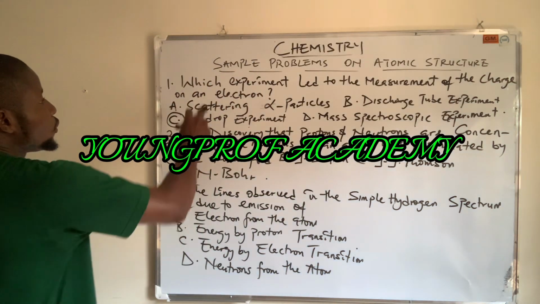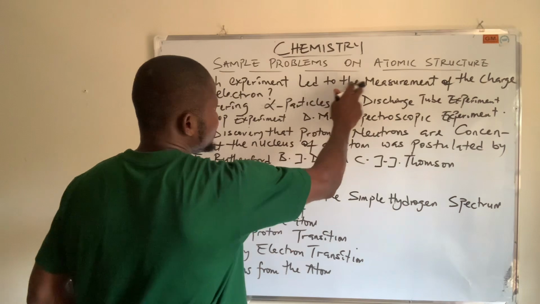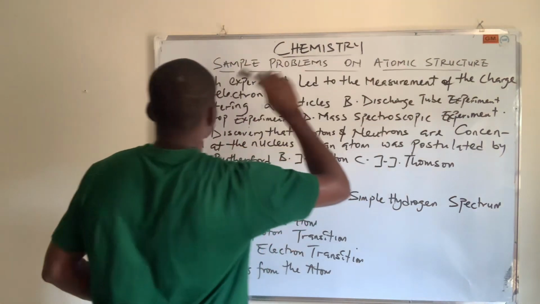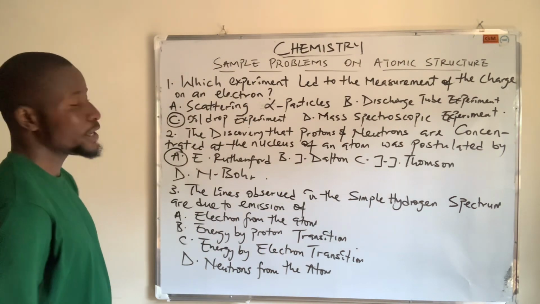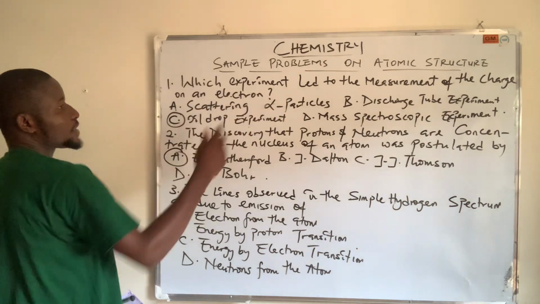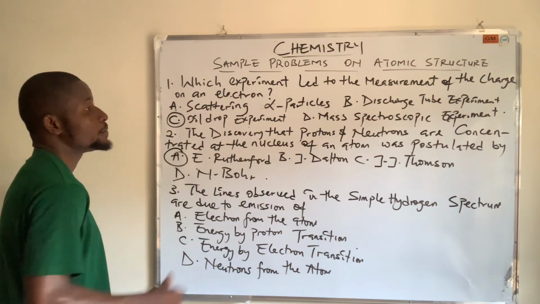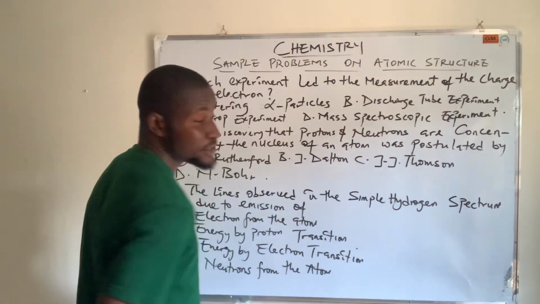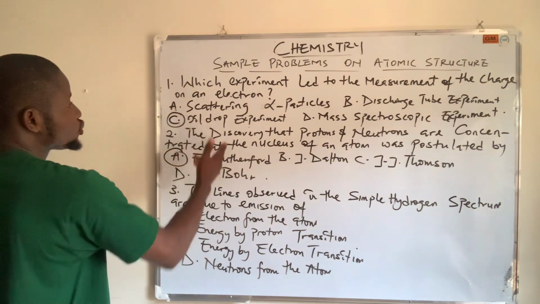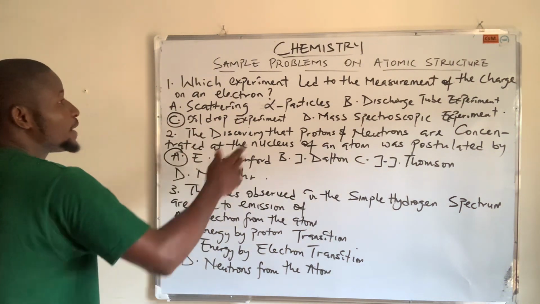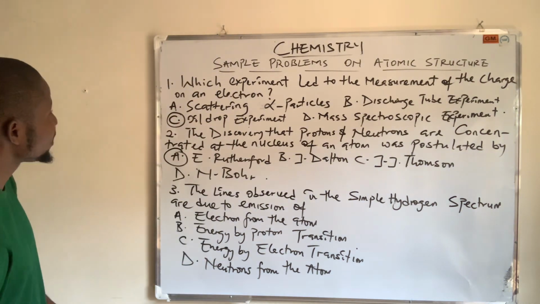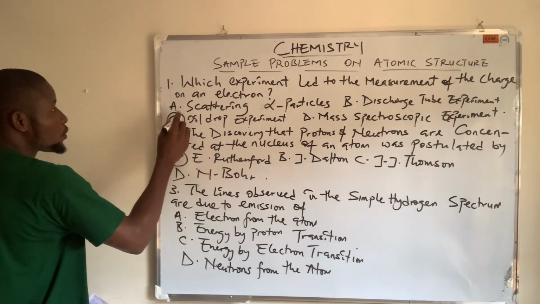Number one says, which experiment led to the measurement of the charge on an electron? A, scattering alpha particles. Is that the answer? B, discharge tube experiment. Is that your answer? C, oil drop experiment. Is that your answer? And D, mass spectroscopic experiment. I think we all know that the answer is oil drop experiment.